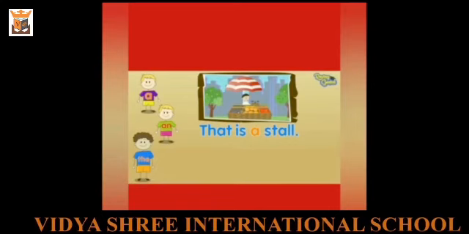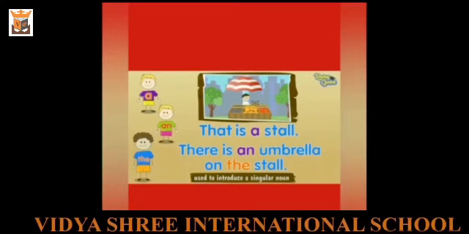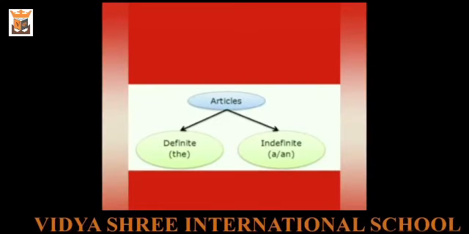Come, let's look at some sentences where all 3 article brothers appear together. That is a stall. There is an umbrella on the stall. Thus, we can say that article a and an are used to introduce a singular noun. Article the is used when we talk about the introduced noun for the second time.